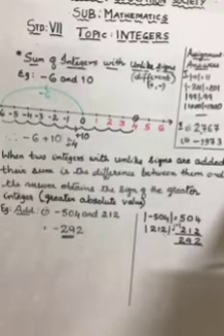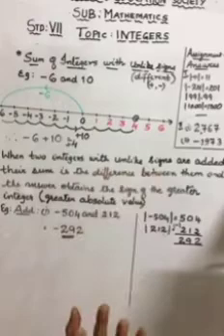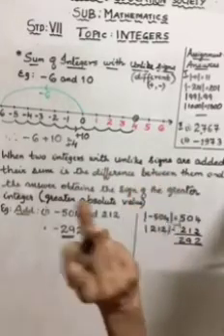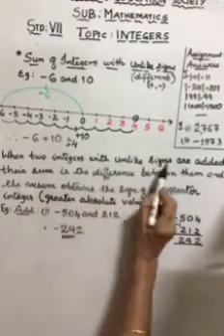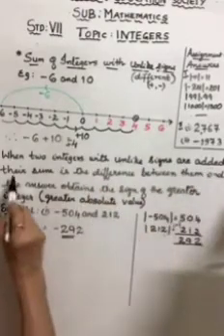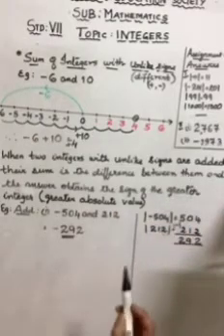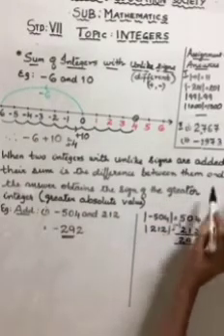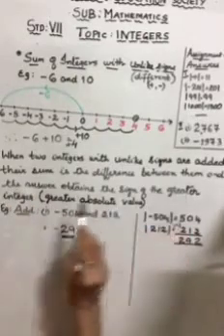I repeat, when two integers with unlike signs, unlike means different signs, one positive, one negative, are added, their sum is the difference between them, and the answer obtains the sign of the greater integer.